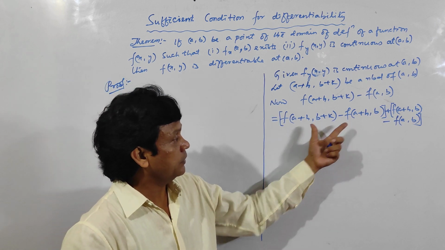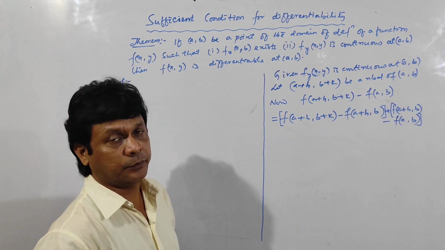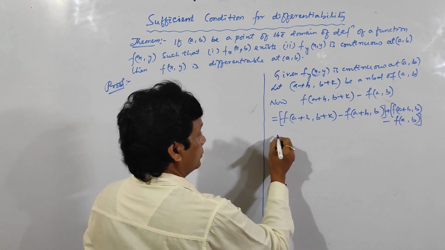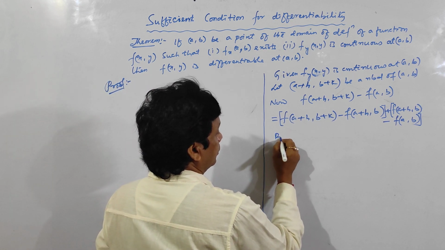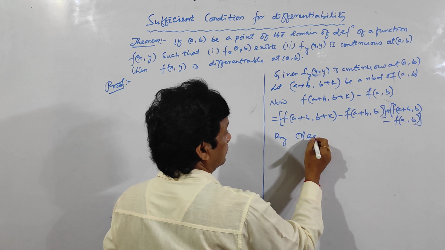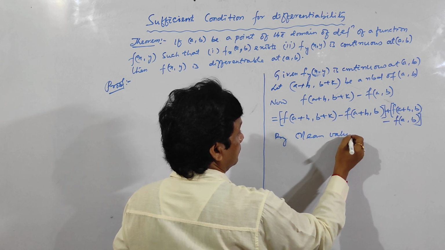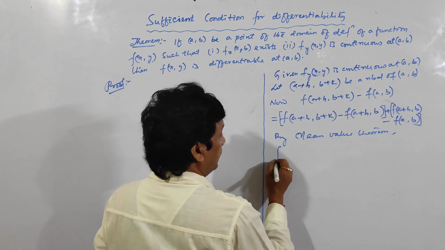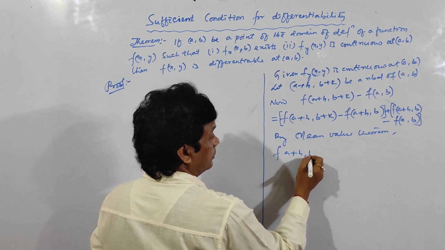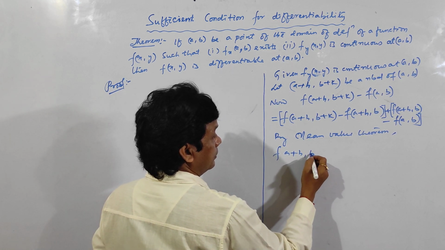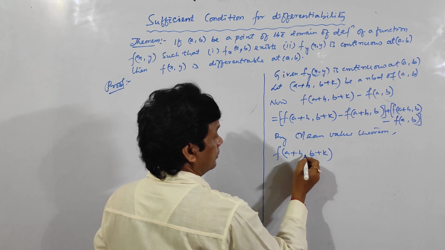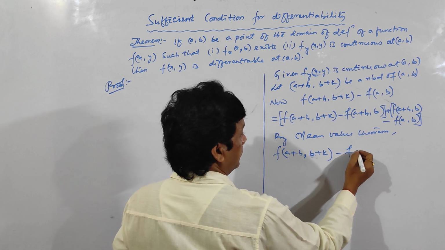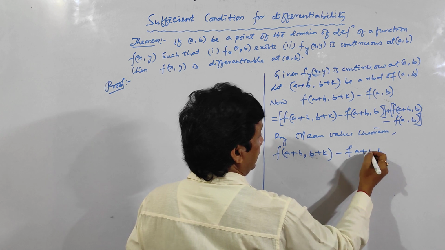So for the first part, we should apply the mean value theorem. So by mean value theorem, f of a plus h, b plus k minus f of a plus h, b.